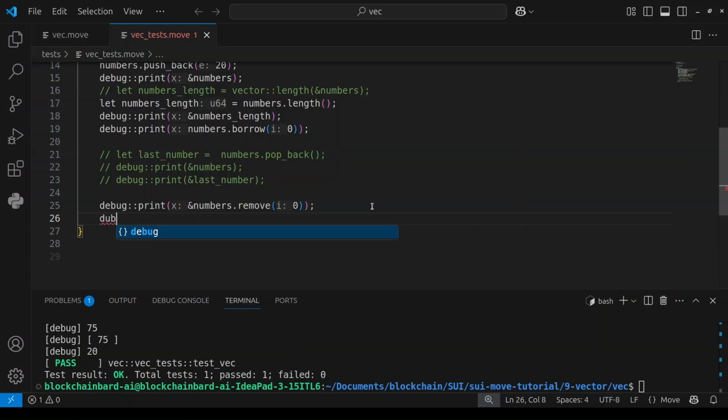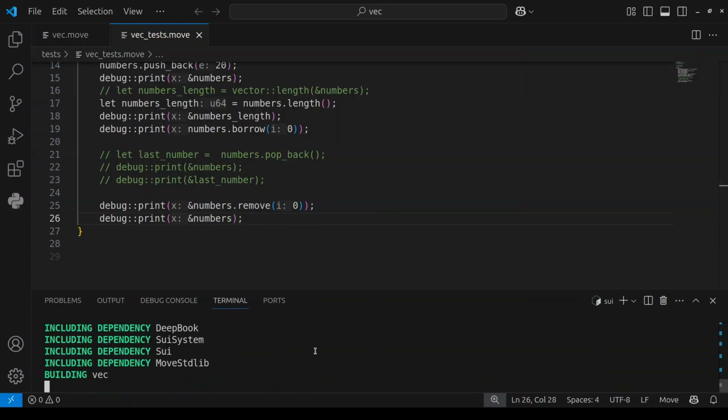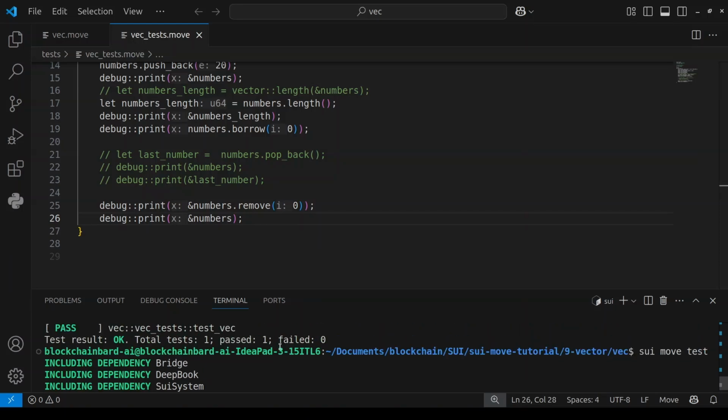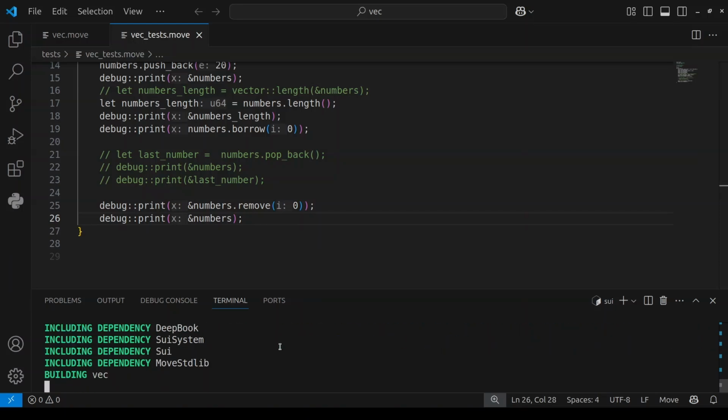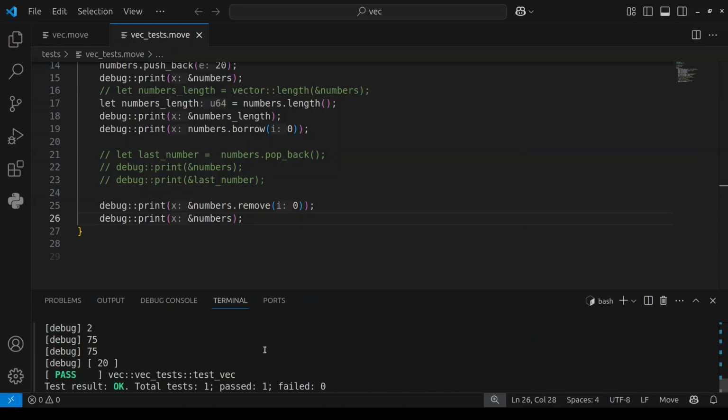Debug print, then numbers. Now it's going to be an immutable reference here. Let me give my closing semicolon. If you look now, only 20 is left in the array, and then 75, which we removed from the array.